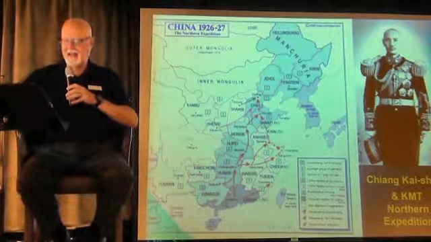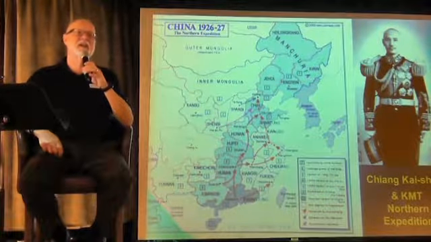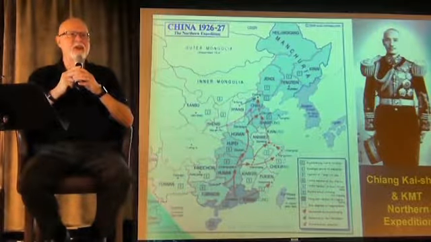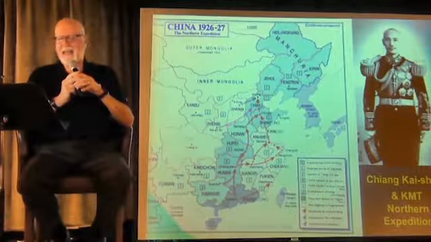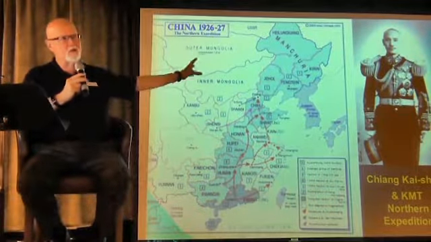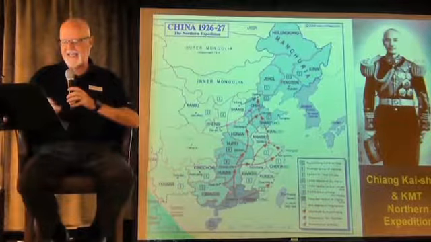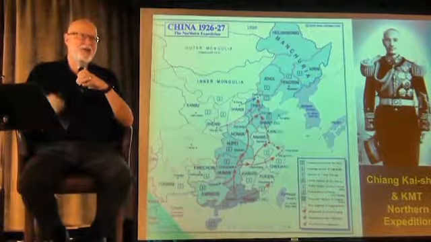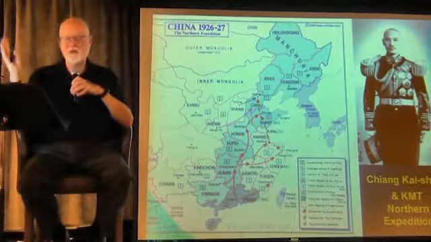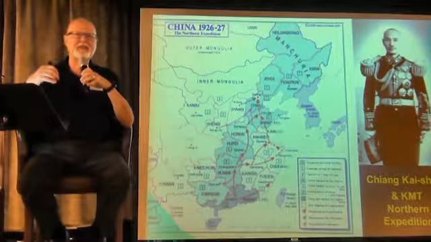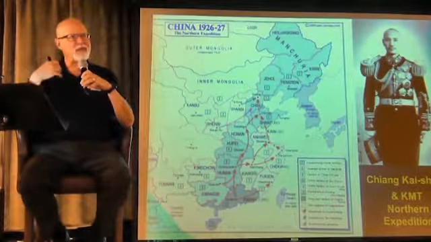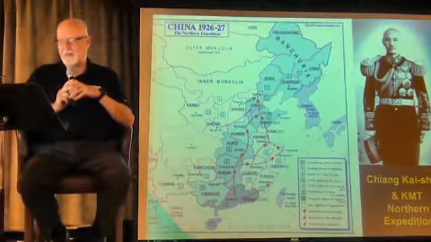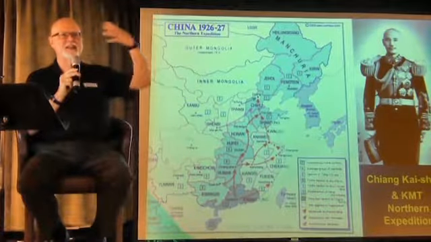At that point, Chiang Kai-shek was not in favor of the communist ideals. He felt the communists were a bad influence, and so as soon as they had completed the Northern Expedition, 1926-27, he declared opposition to the communists, threw them out of the Nationalist Party, and created the rift that led to the Civil War. So 1927, many people believe, is when you can say the war began, but officially there wasn't any formal war until 1930.